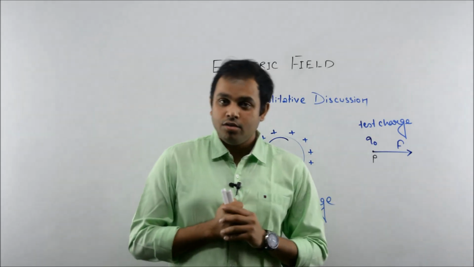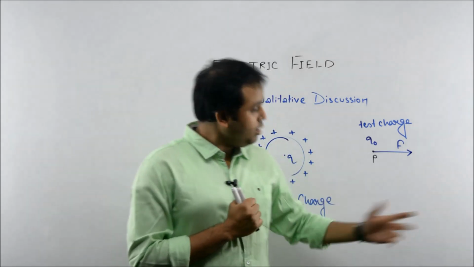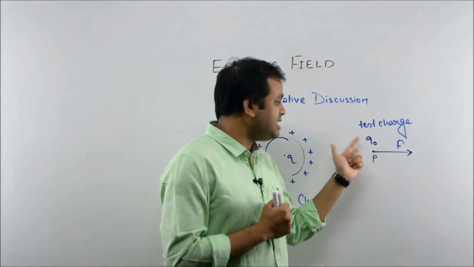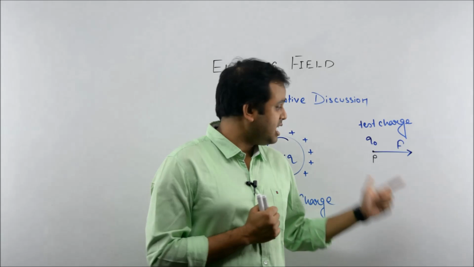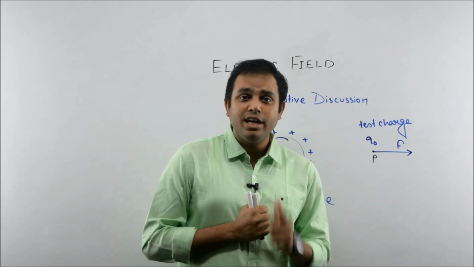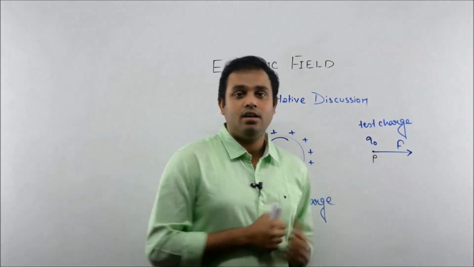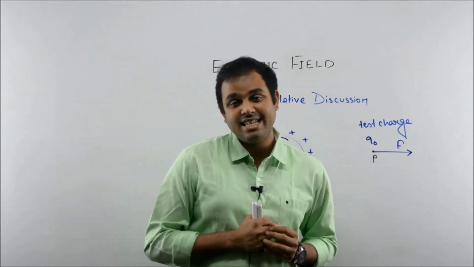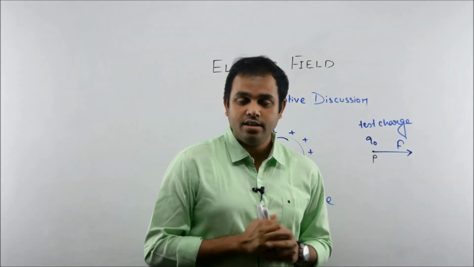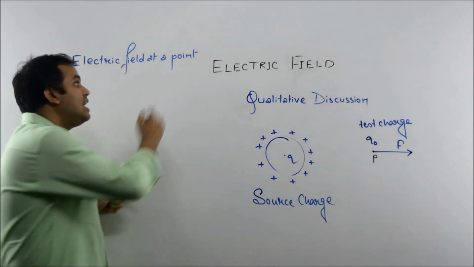Now if I ask you, okay, electric field exists at point P, now calculate the electric field at point P. Because Q0 is experiencing some electrostatic force at point P, yes, electric field exists at point P. But now you need to calculate the electric field at point P. Now you need the quantitative explanation of electric field. Students, now we will see what is electric field at a point.